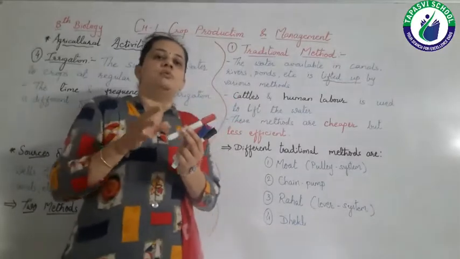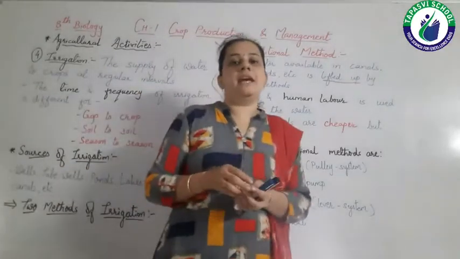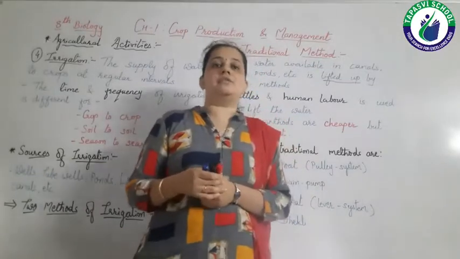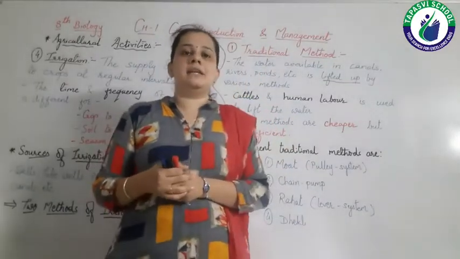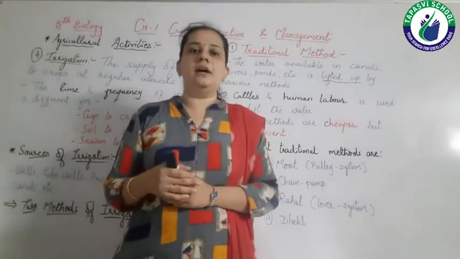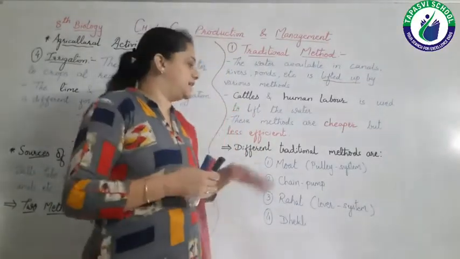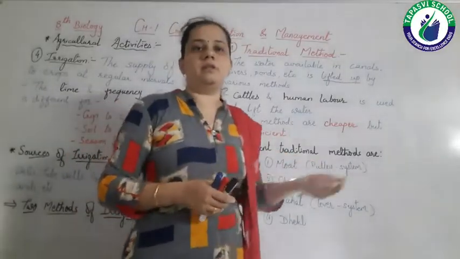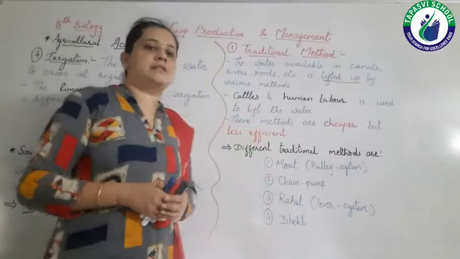With this we can draw water out from the canals or wells, and then this lifted water is used to irrigate the field, right? So these are the different traditional methods which we have been using since long.